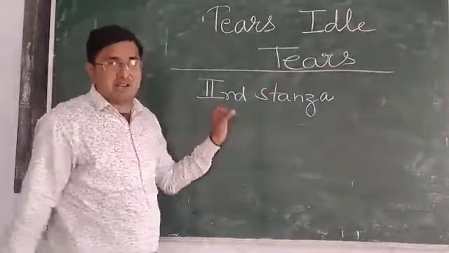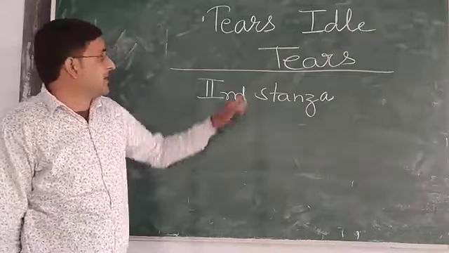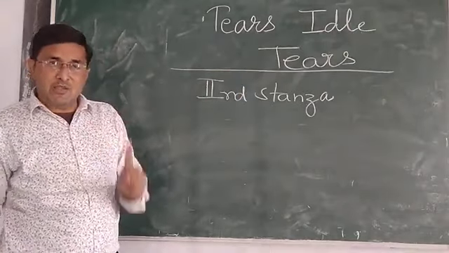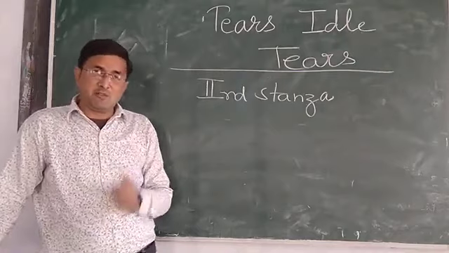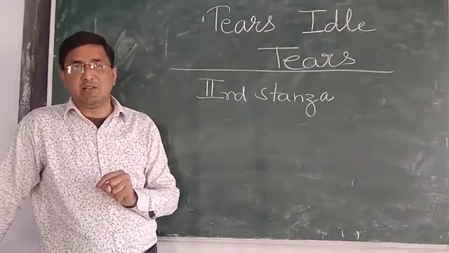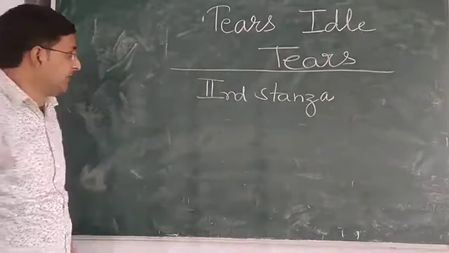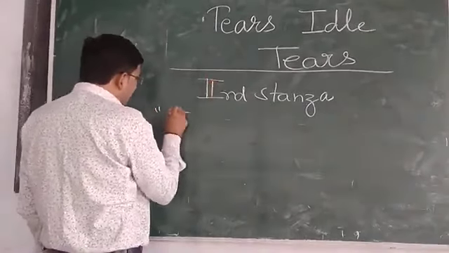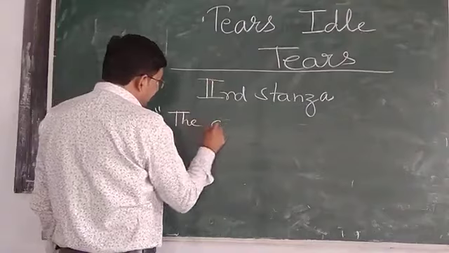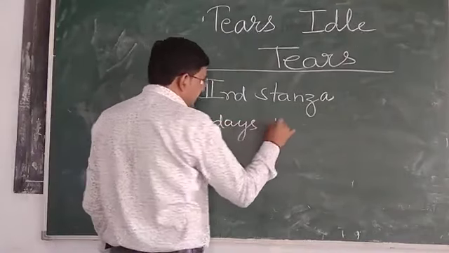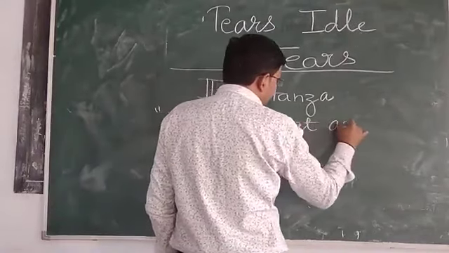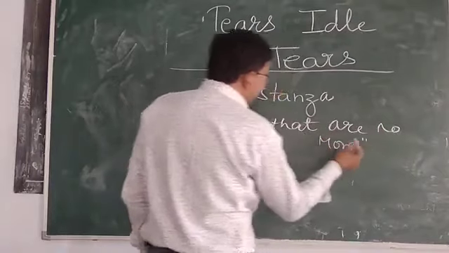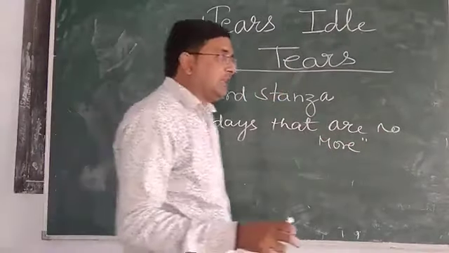In our yesterday's class, we discussed that in Tears, Idle Tears, the reason was not completed. Why the poet was weeping is not completed here. The line that was repeating, why is he repeating it? Because the days that are no more. He was repeating the same line.